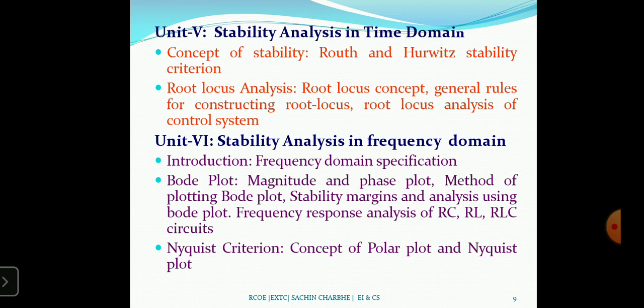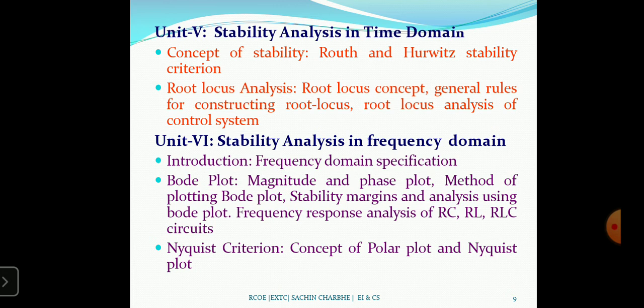In root locus concept, the general rules, construction of root locus, analysis and control system. So in root locus also we have to calculate the characteristic equation. Okay, and we have to plot the poles and zeros on the loci points. Okay, and using those loci points we can conclude whether our system is stable or not. Then unit 6, that is the last unit, we have to understand